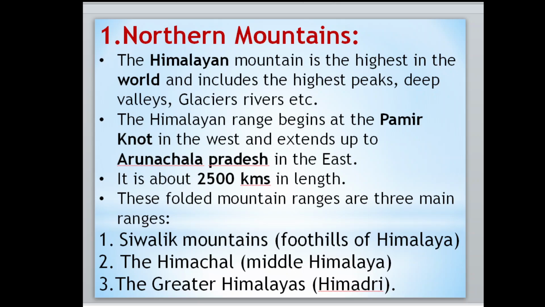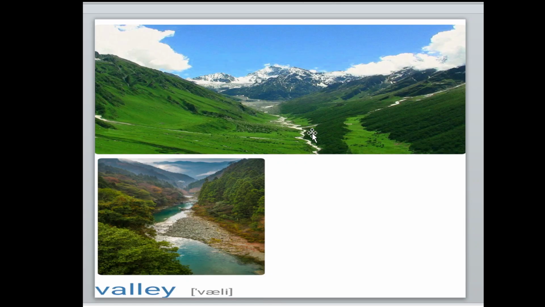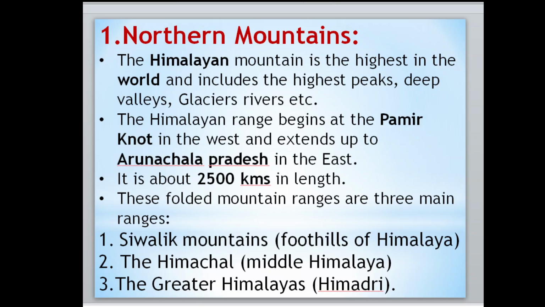Valley. Valley means what? Valley means the lowland between two mountains or hills which often has a river flowing through it. Here you have the valley. Two mountains are there and a river is flowing here. Here is the valley, between two hills or mountains. If water flows, a river flows, you are going to call it a valley.